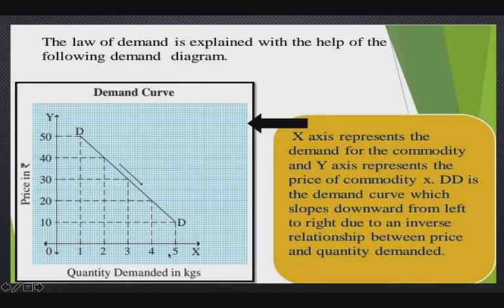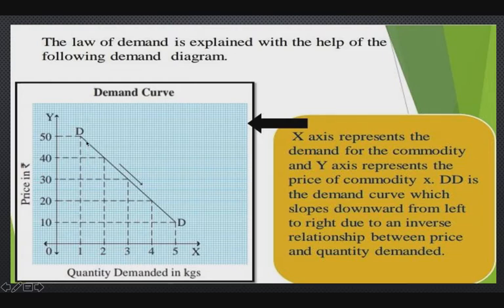We plotted quantity demanded on the x-axis and price of the commodity on the y-axis. On this graph paper, the slope of the demand curve is downward from left to right.